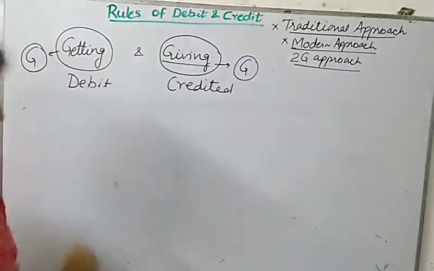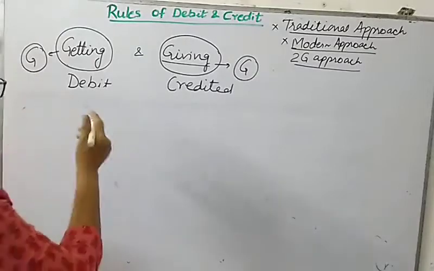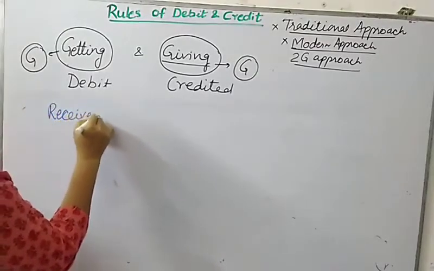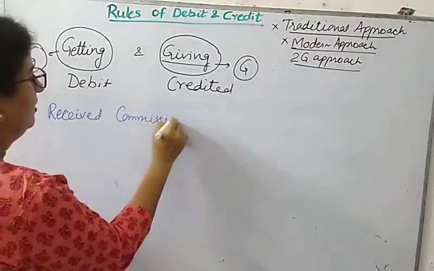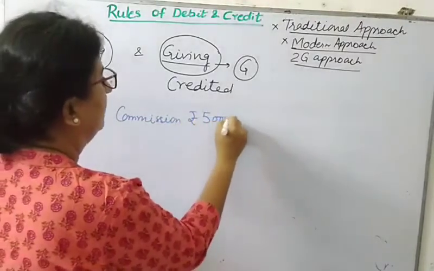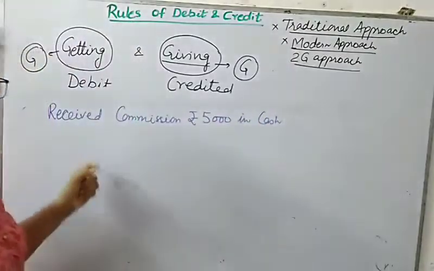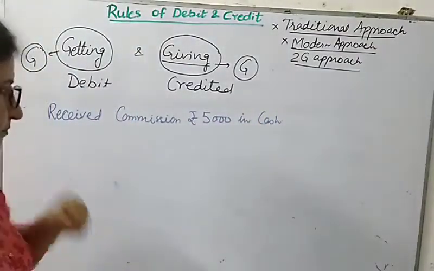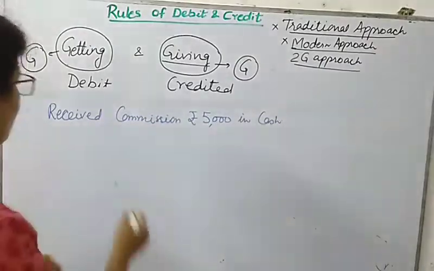For example, you have provided a service and your transaction is: received commission rupees 5,000 in cash. So this is a service when you receive commission, when you provide services. So what are you getting?